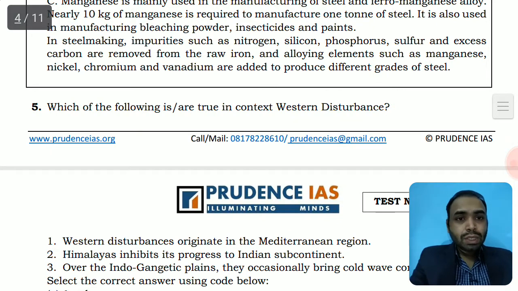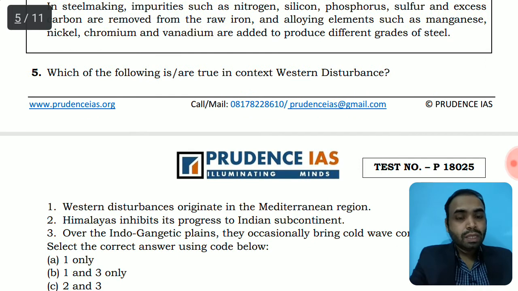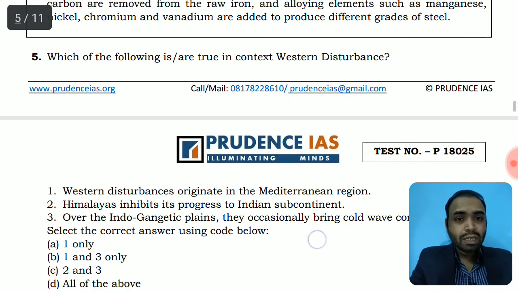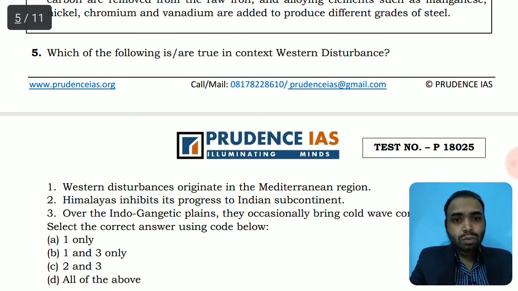Which of the following is true in context of Western disturbance? We have taken up one question on Western disturbance. It affects India during the winter season, mostly northern India, and it originates from the Mediterranean Sea. These waves carry moisture toward the Indian subcontinent. So the options are: Western disturbance originates in the Mediterranean region. This is true. Himalaya inhibits, meaning it stops its progress in the Indian subcontinent. This is also true because there is the Himalaya.